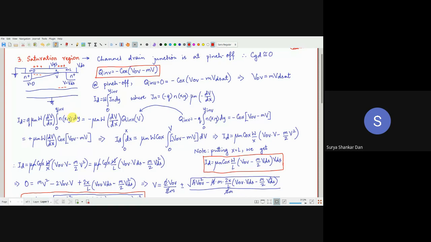Okay, so now what we observe is that Q inversion, which we have already seen, is equal to minus q, where q is the electronic charge, times the electron concentration, or the carrier density, inside the channel. So that is given by this one. Remember, small n is electron density, that is per centimeter cube. So let me just write it here for your understanding. So this is per centimeter cube. You are integrating with dy, so that is multiplied by centimeters. And minus q is in coulombs, right?